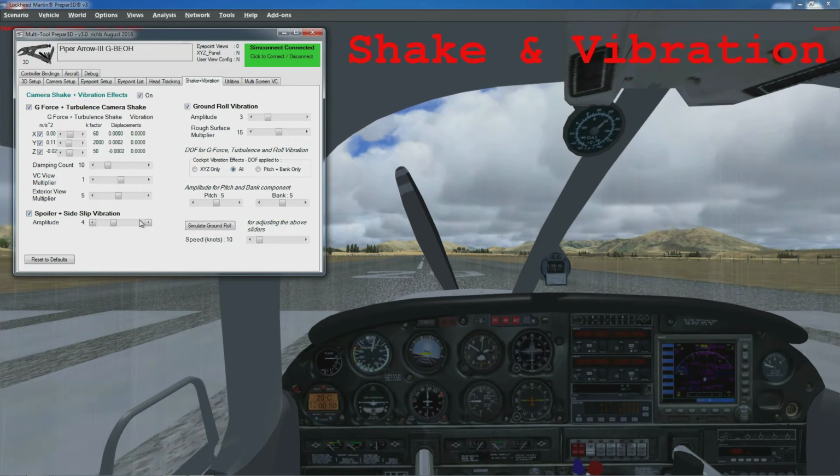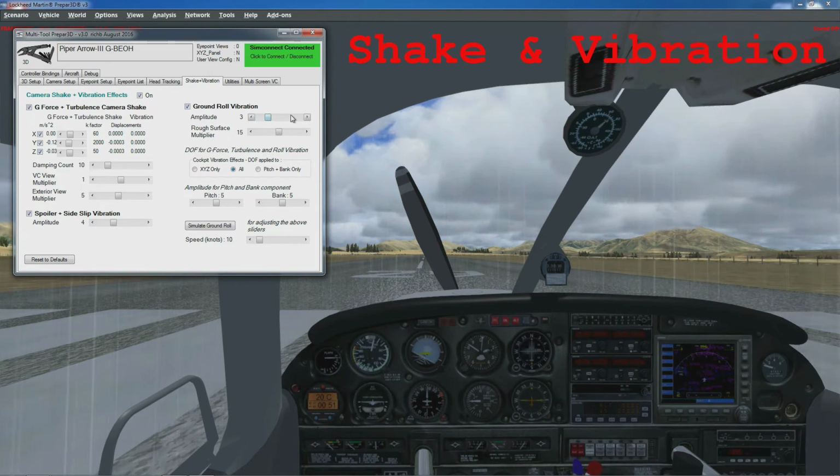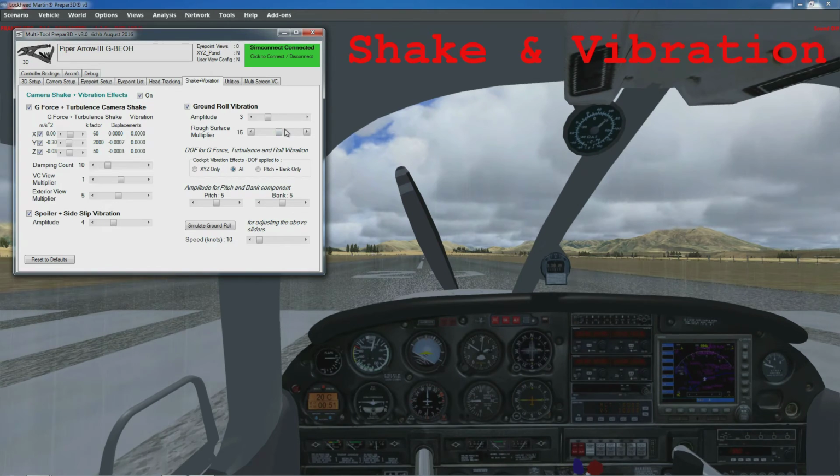The spoiler and side slip. So if your aircraft or glider has spoilers on, then you'll get shake when those are deployed, and the same when your side slip angle is above a threshold, you'll start to get shake that way as well. Ground roll vibration is dependent on surface, so there's a multiplier for the ground roll and a second multiplier for how much more significant the shake is on rough surfaces.